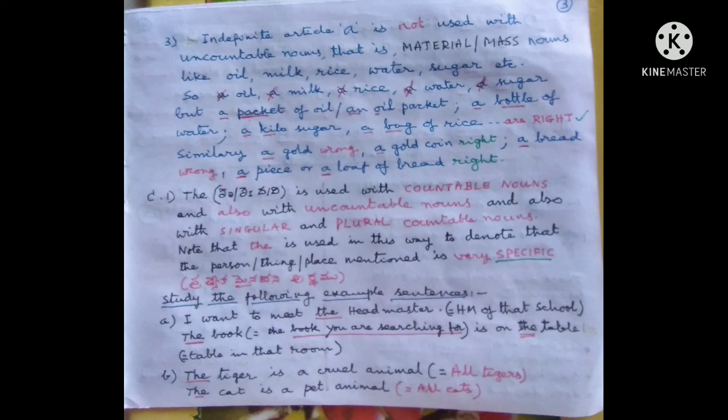C1. The definite article the is used with countable nouns and also with uncountable nouns, and also with the singular and the plural countable nouns. Note that the is used to denote that the person, thing, place mentioned is very specific. Study the following example sentences.